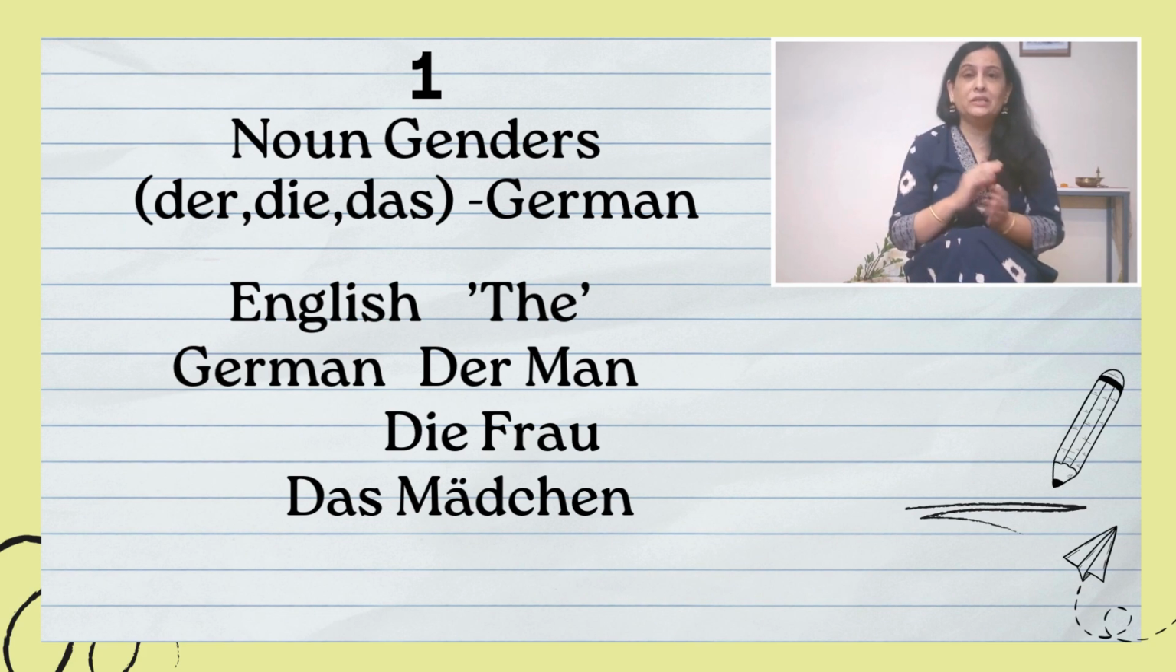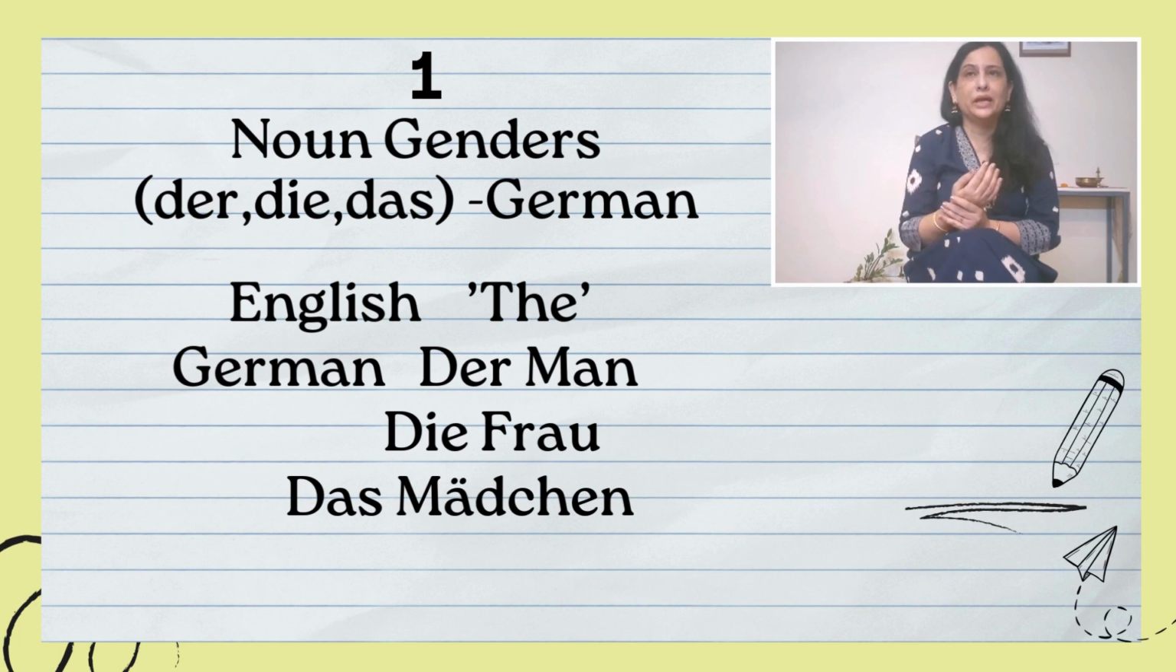Actually, there is a separate video on my channel called definite articles. I'll give the link in the description box. You can go and watch. There I have explained it in detail, right? So we'll see this with an example.